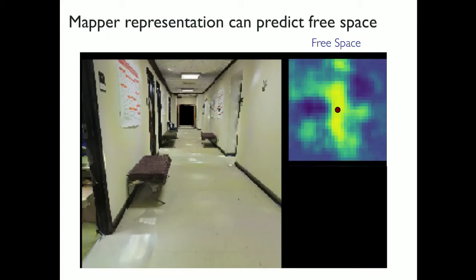Now, you could also ask, does this mapper representation learn anything more than free space? Free space is something that we already knew would be useful for navigation. So what we can do is train readout functions for other things as well. What we did was train a readout function to predict whether you are in a hallway or in a room. And these are concepts that are not just representing free space.